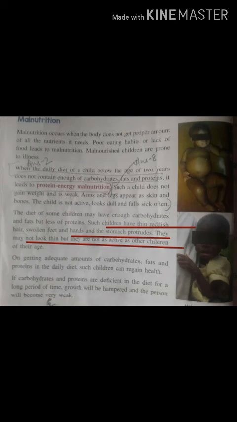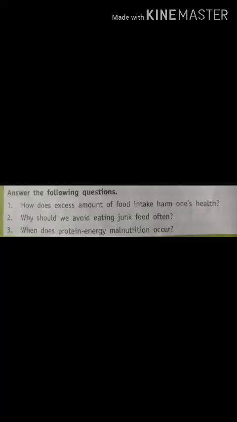Now come to the practice exercise. First question is, how does excess amount of food intake harm one's health? If a person takes in more nutrients than the body requires, then the body stores the excess amount of nutrients as fat and gains weight. And we know overweight people are at the risk of developing heart disease and diabetes.